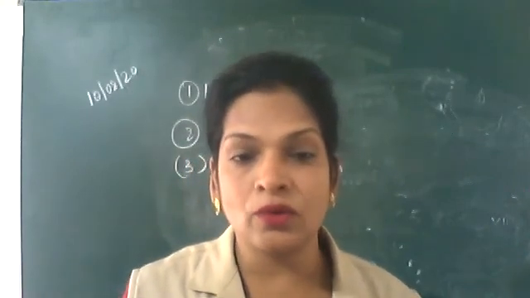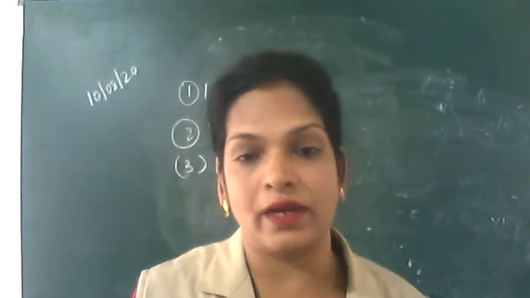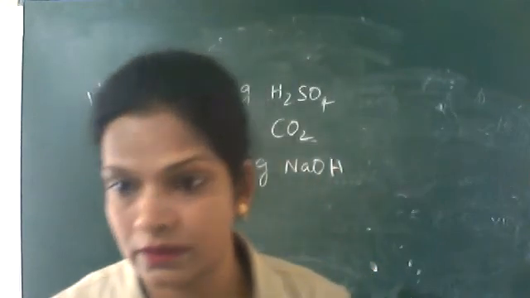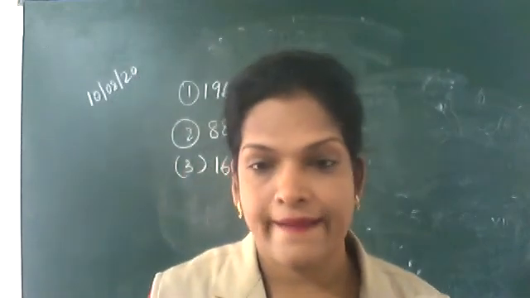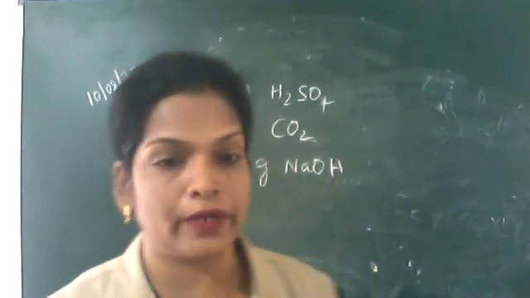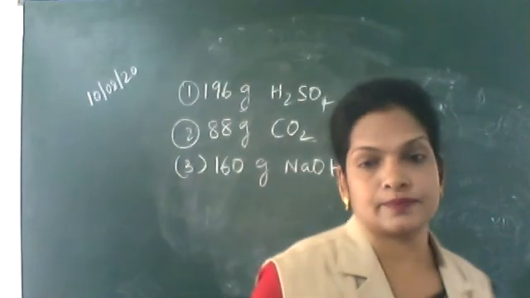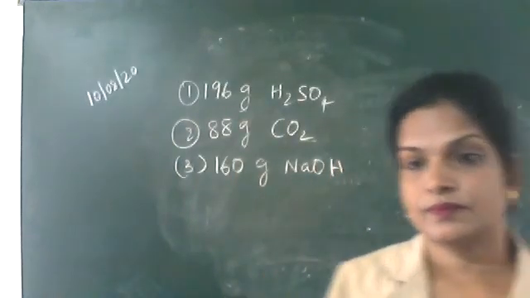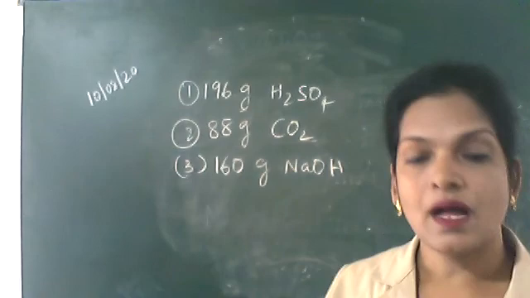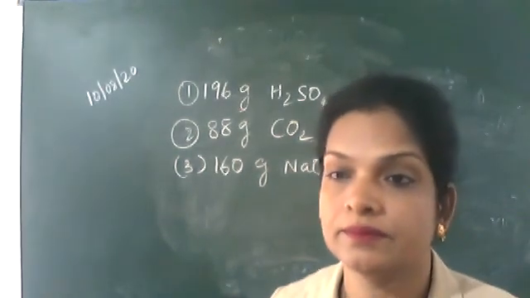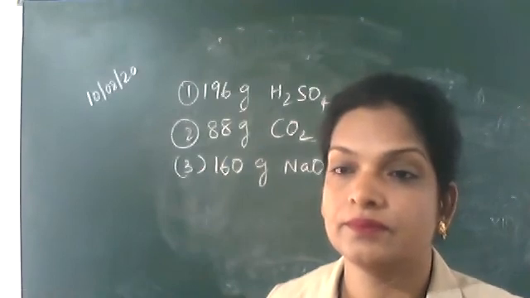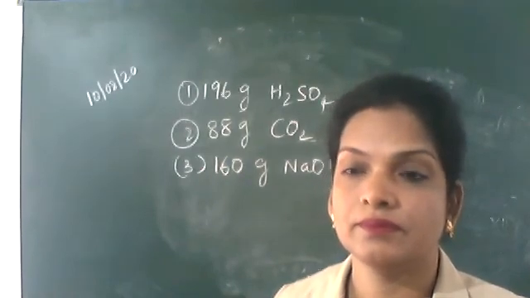How many moles you dissolved in 1 liter? Shivin Soni.